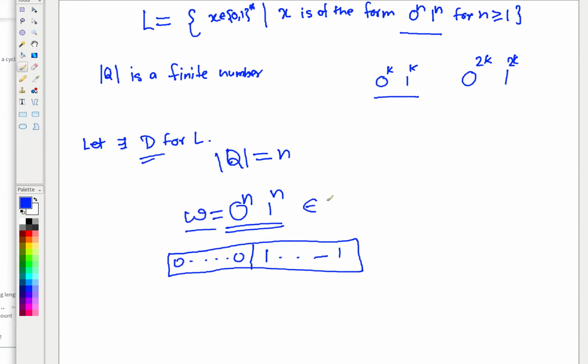And this w is part of L, yes or no? Right, as per the definition. So whenever the number of states in the DFA is n, you take a string where the number of zeros is exactly n and the number of ones is certainly n. So this is part of L.